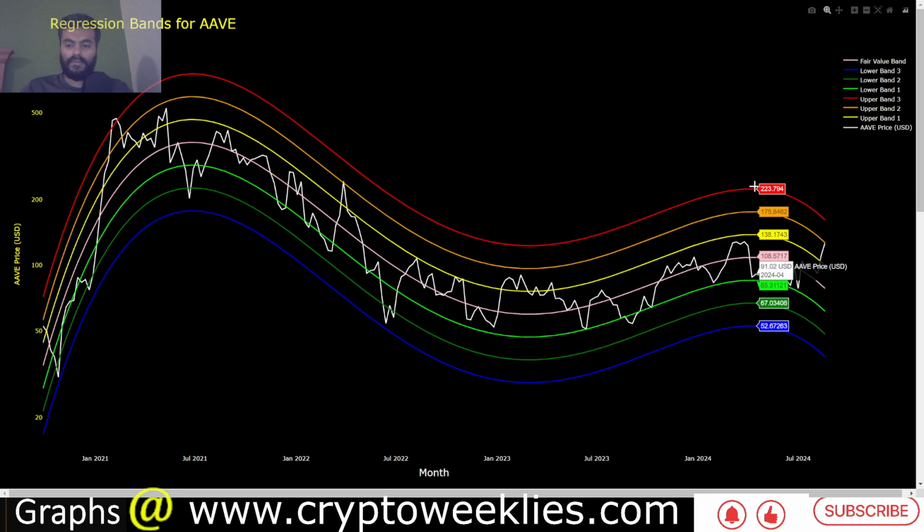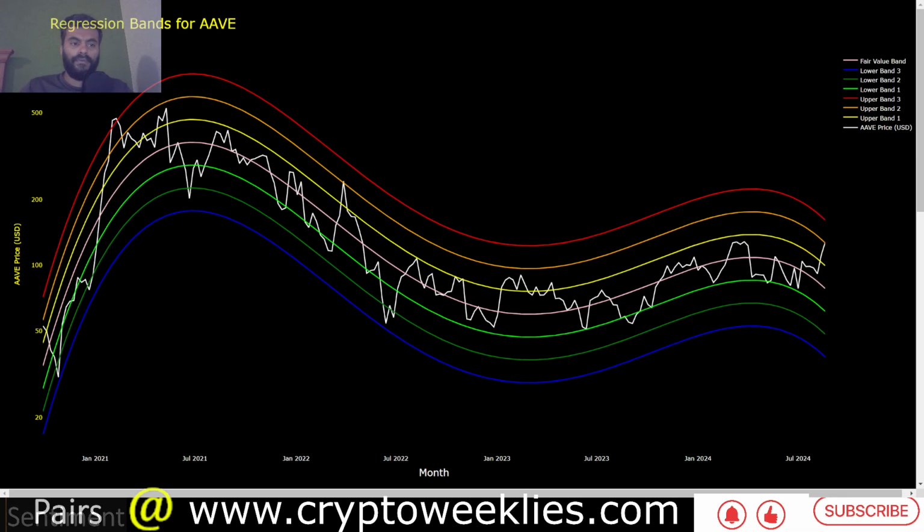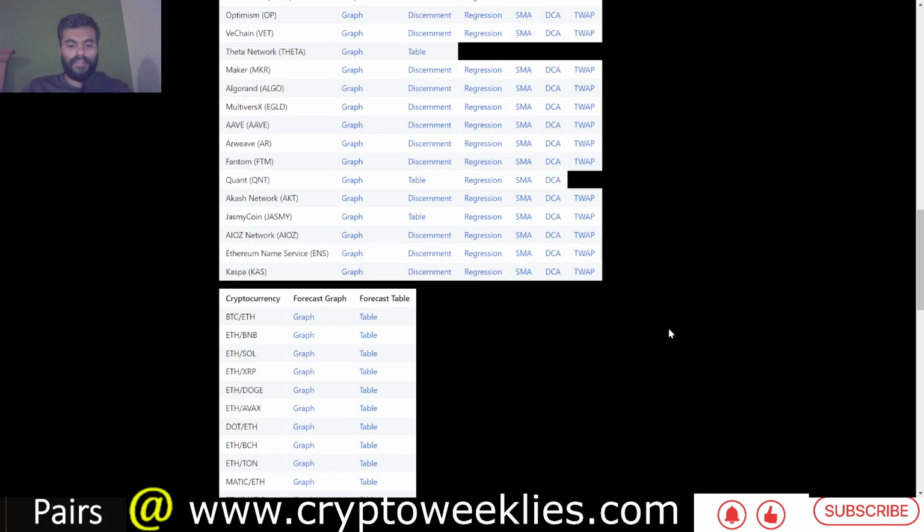Again, if you were to look for the 3 standard deviation ceiling, which becomes more and more key right now, it is at around $161, and if there is a pullback, the $99 would be a key level to watch. If you were to extrapolate the behavior and